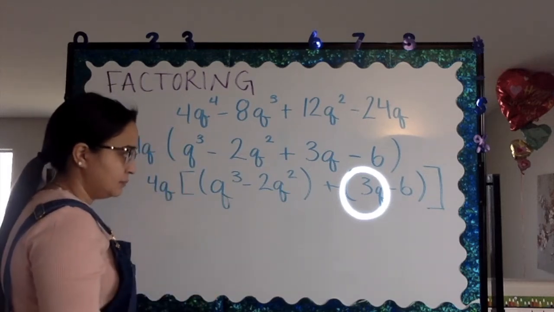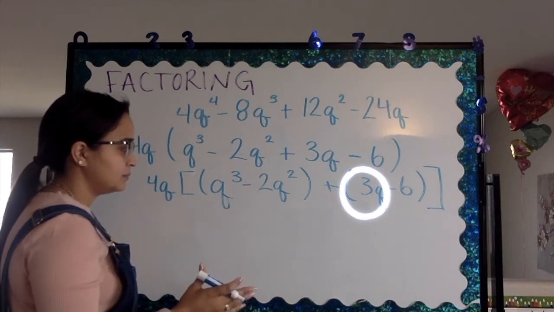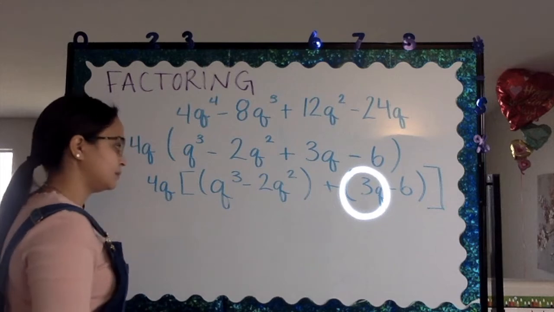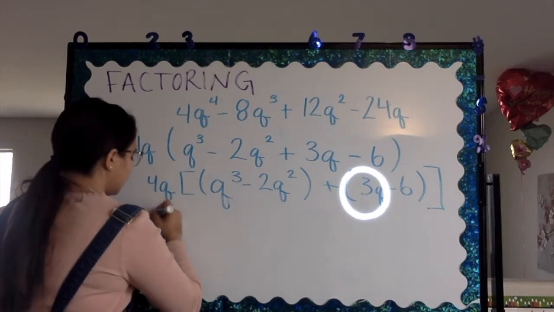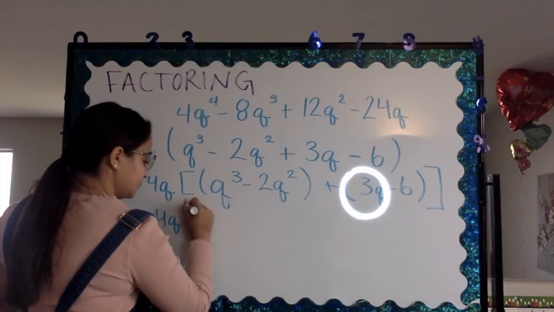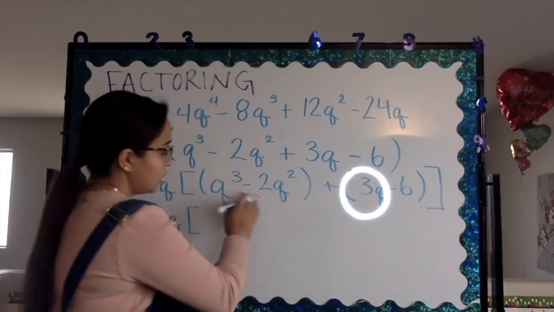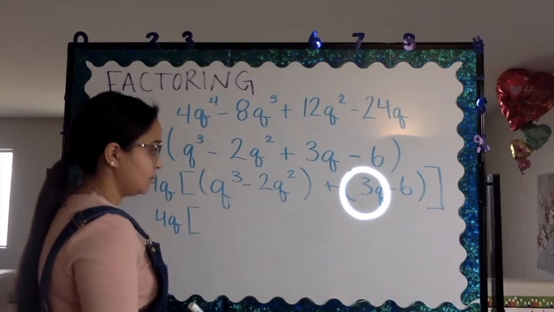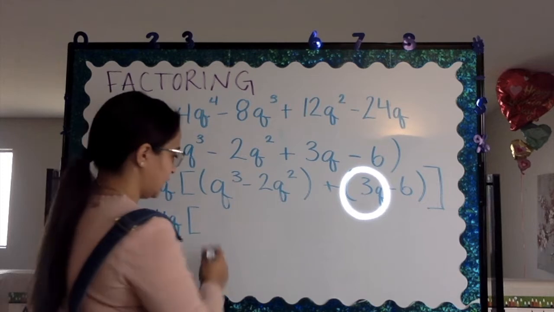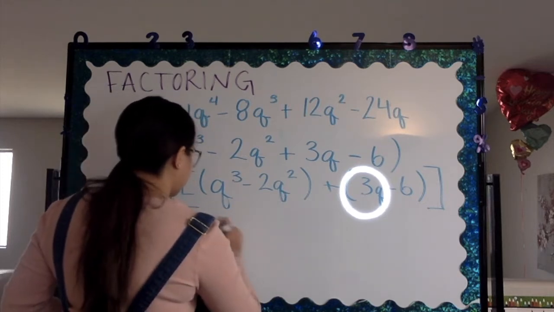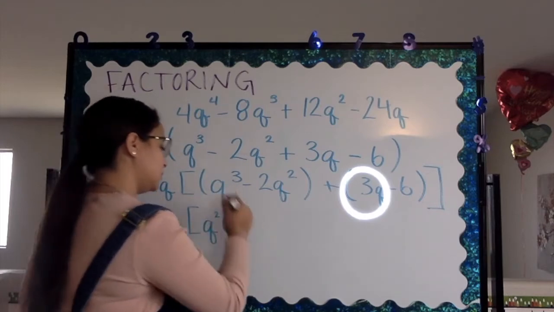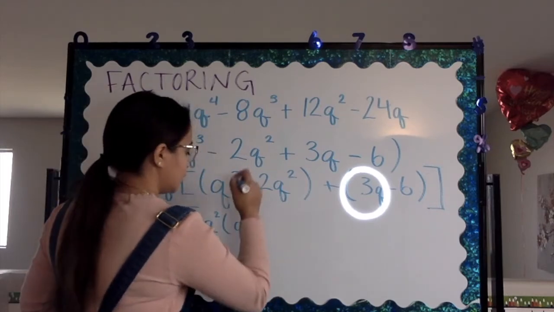Okay? Now, let's go ahead and get our greatest common factor from each of our groupings. So, now 4q on the outside, our bracket. Our greatest common factor here would be q squared. Yeah, it would be q squared. So we would multiply q squared times q to get q to the third power.